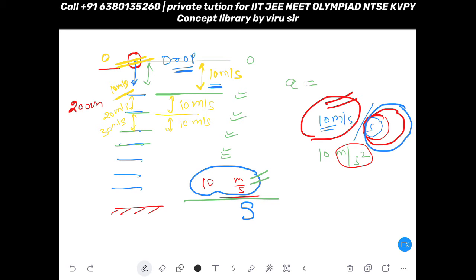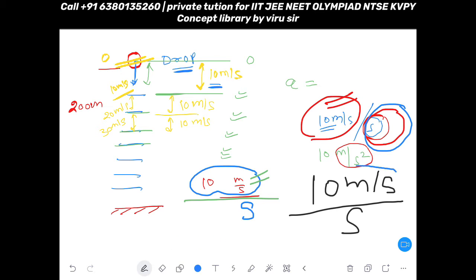Per second velocity is increasing. So per second how much velocity is increasing? So you cannot write 10 meter. Why? Because meter is the unit of length. We are not talking about meter. We are talking about velocity. So meter per second is the unit of velocity. So I mean to say that 10 meter per second is your velocity. Now this velocity is increasing per second. Per second means in every second.